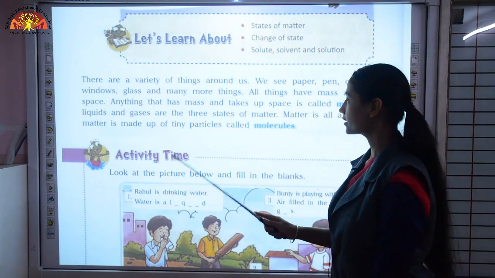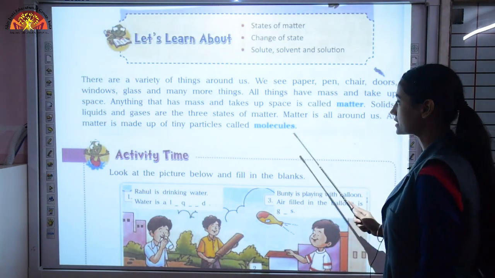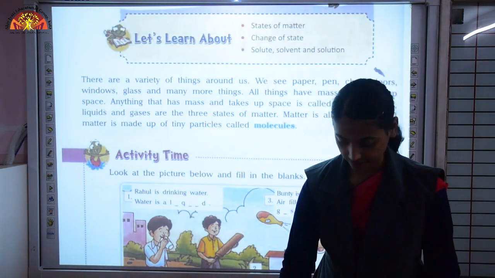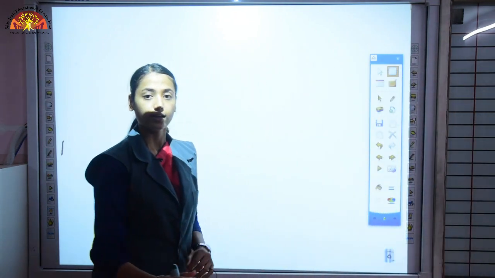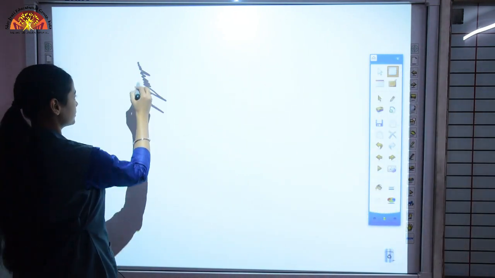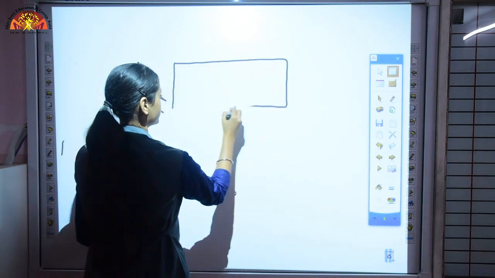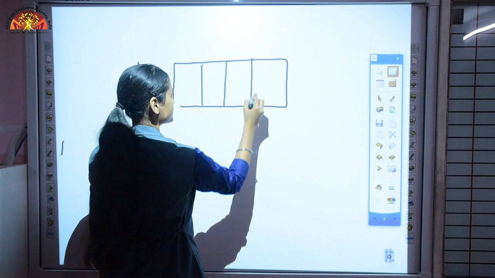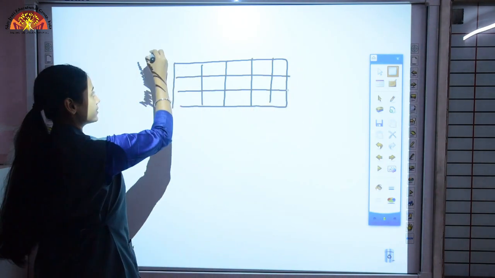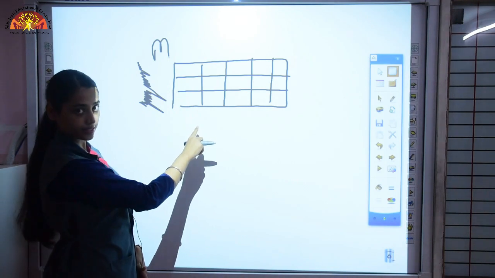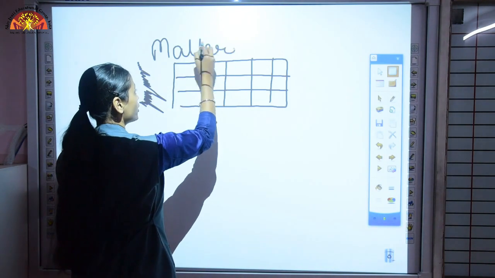Before that, there is a term called molecules. Now what's the difference between matter and molecules? See here, all children love chocolates. So let's imagine this is a bar of chocolate. It has some mass and it is occupying some space, so we say that it is matter.